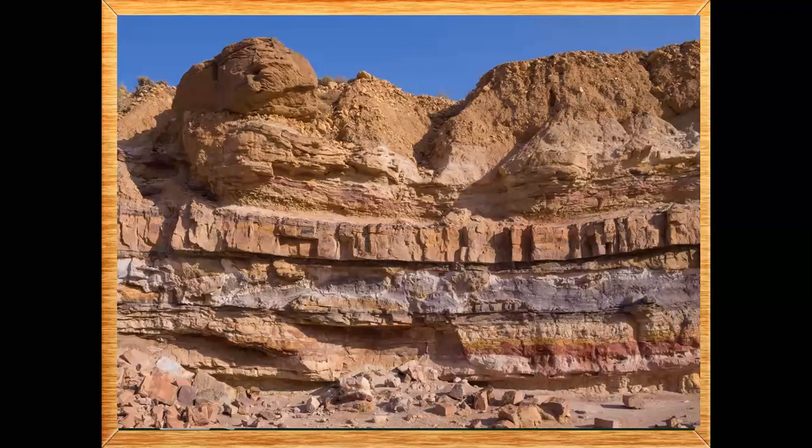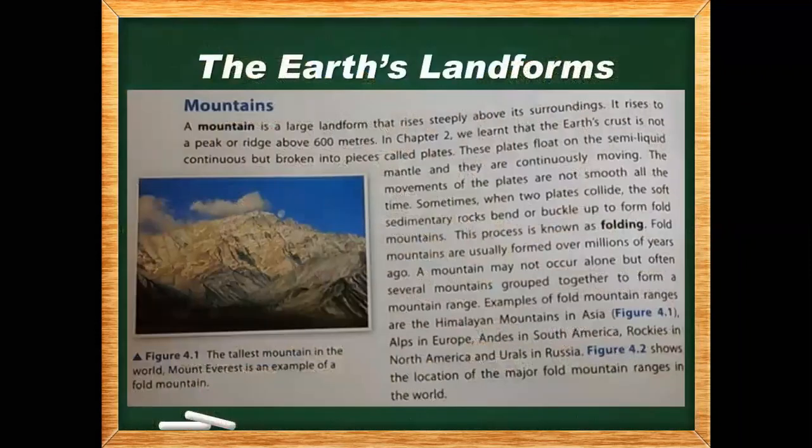So when two sedimentary rocks collide with each other, what happens? The softer one, when there is a fight, one is powerful and the other one is weak. So there is always one soft sedimentary rock. The soft one will be bent or buckle up to form the fold mountains. How are they formed?